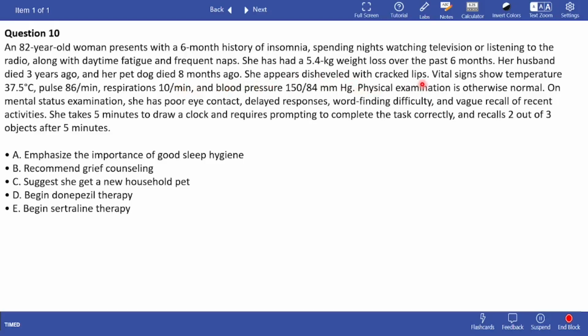She appears disheveled with cracked lips. Vital signs show temperature 37.5 degrees, pulse 86, respirations 10, blood pressure 150 by 84, physical examination otherwise normal. On mental status examination, she has poor eye contact, delayed responses, word finding difficulty, and vague recall of recent activities. She takes 5 minutes to draw a clock and requires prompting to complete the task correctly, and recalls 2 out of 3 objects after 5 minutes. Quite a detailed case. I will give you some time to figure it out.